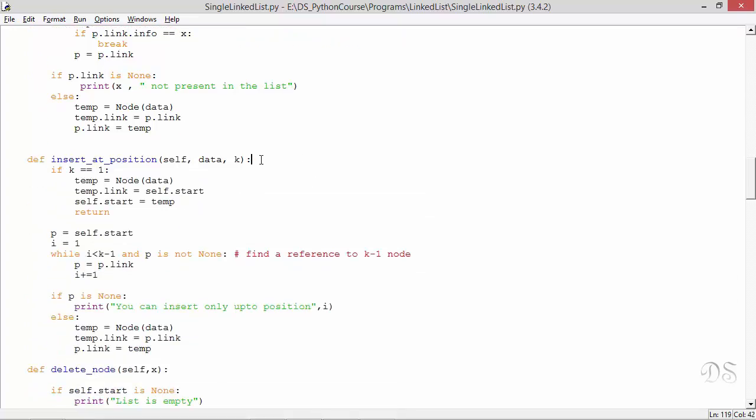Now let's see this method insert at position. This method will insert a new node at the kth position in the list. In this case, we have to find reference to k minus 1th node of the list. Now after finding this reference, we allocate a new node and insert it by writing these two statements. If the node has to be inserted at first position, in that case, we have to update the value of start. So this case we have handled separately.